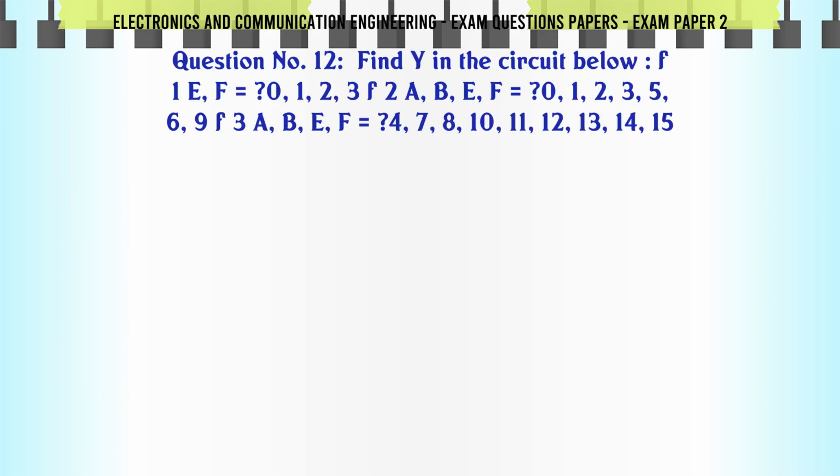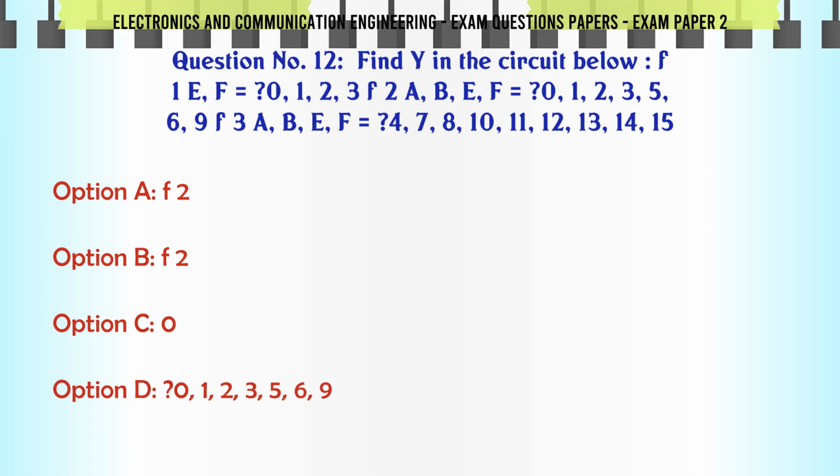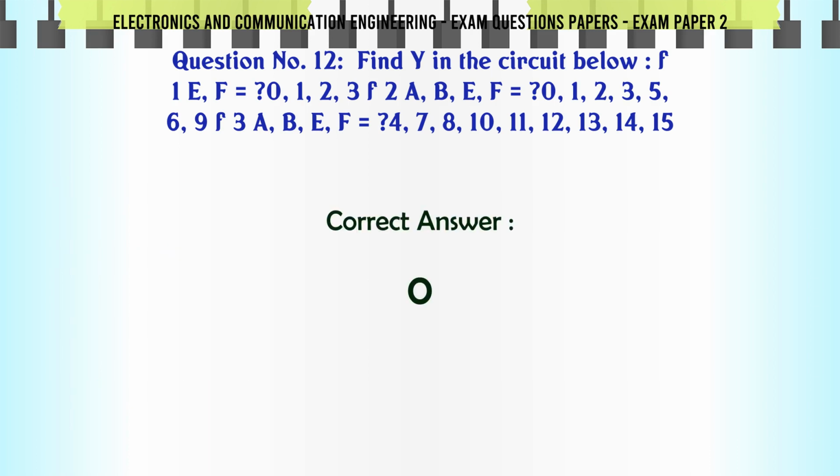Find Y in the circuit below. F1 = EF, Σ(0, 1, 2, 3), F2 = AB + EF, Σ(0, 1, 2, 3, 5, 6, 9), F3 = AB + EF, Σ(4, 7, 10, 11, 12, 13, 14, 15). A. F2. B. F2 bar. C. 0. D. Σ(0, 1, 2, 3, 5, 6, 9). The correct answer is 0.